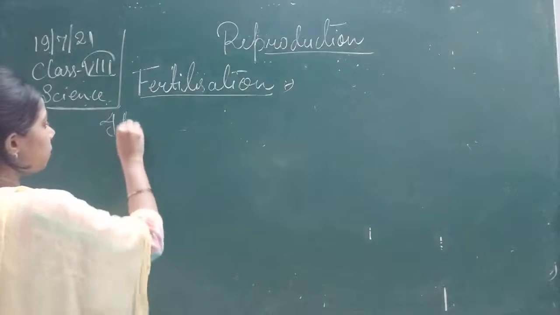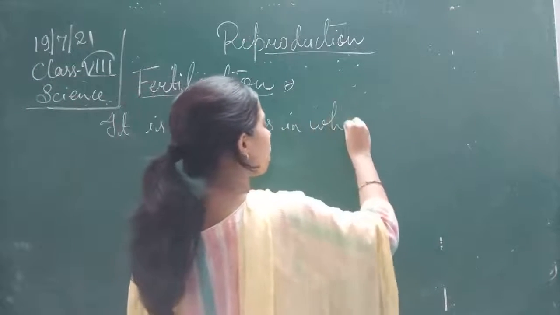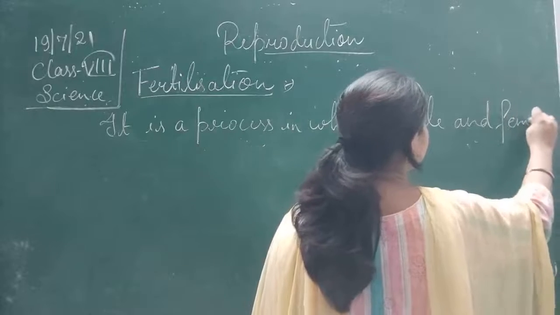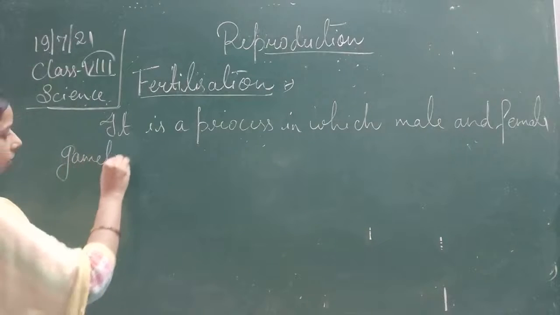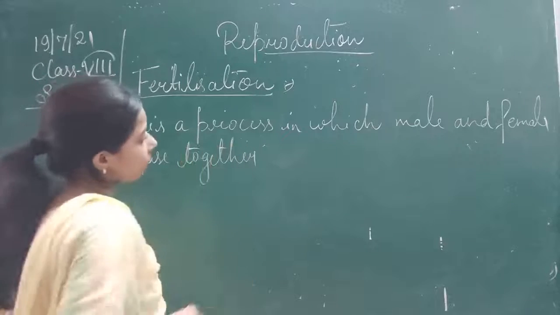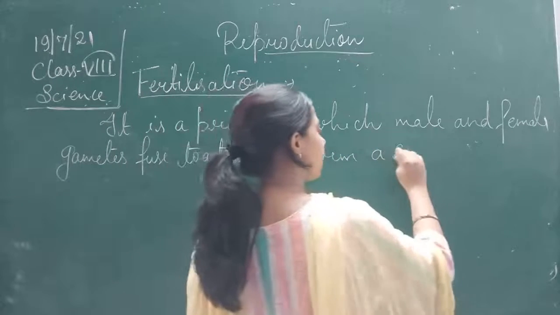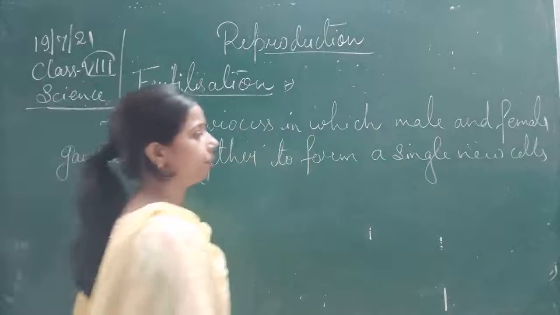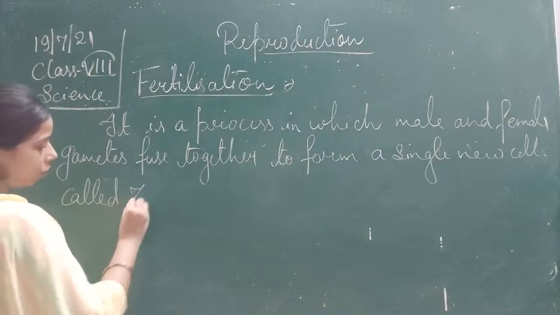So it is a process in which the male and the female gametes fuse together to form a single new cell called the zygote.